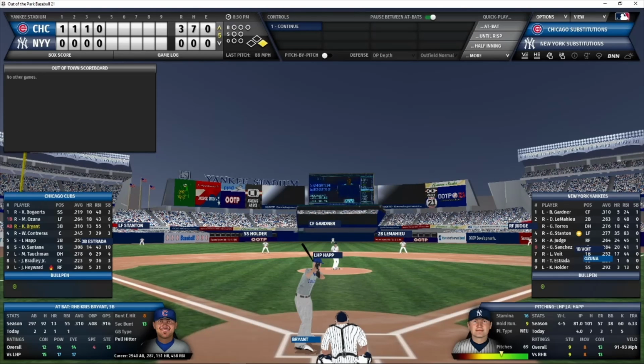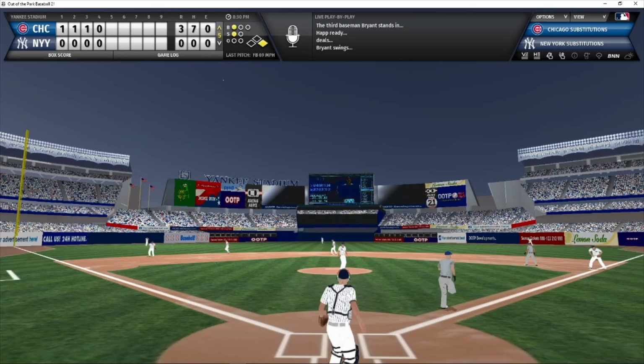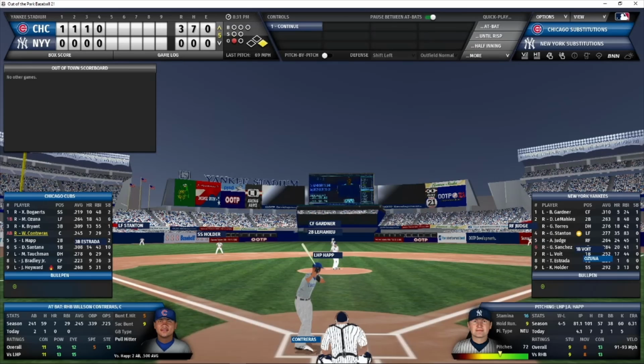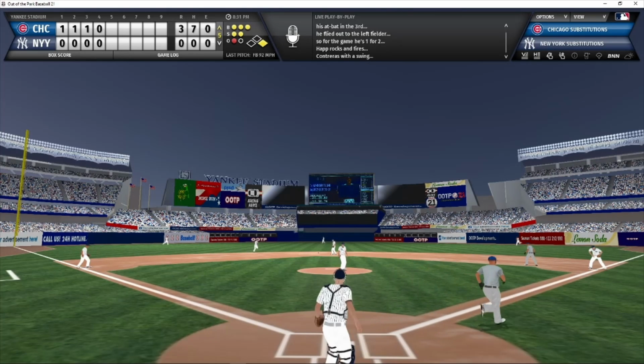Chris Bryant now coming up, 2 for 2 with a home run and an RBI in today's game. 2-2 count to Chris Bryant, pops it up to left. The shortstop goes back and catches that pop-up in short left field. Contreras now the batter, 1 out, 1 man on. Full count pitch from Happ to Contreras. Here it comes. Popped up to center. Gardner shading over toward left, adjusting for the wind. And he makes the catch for out number 2.